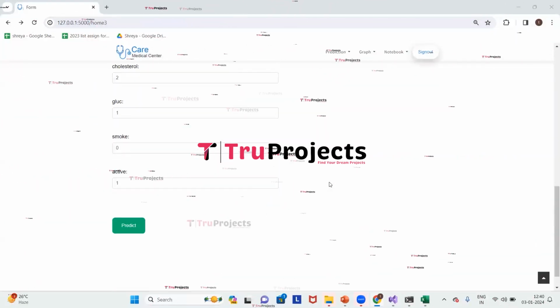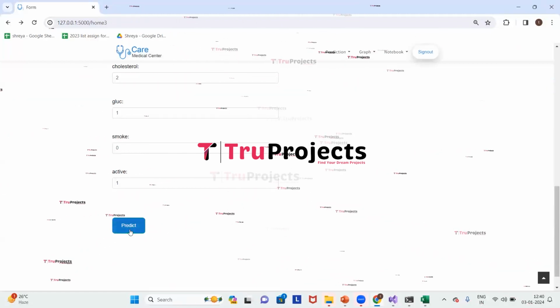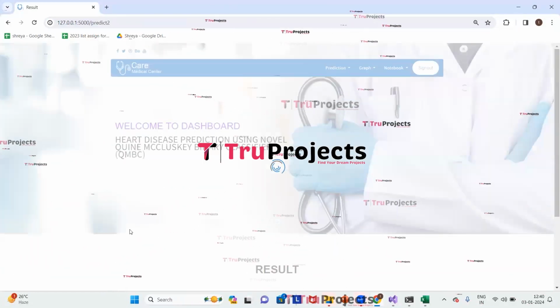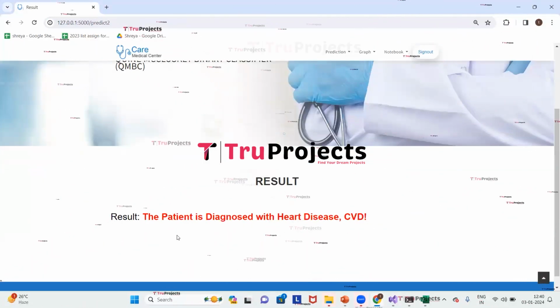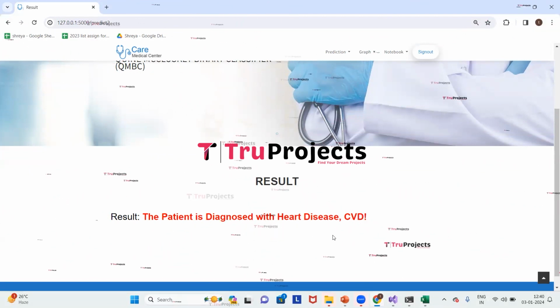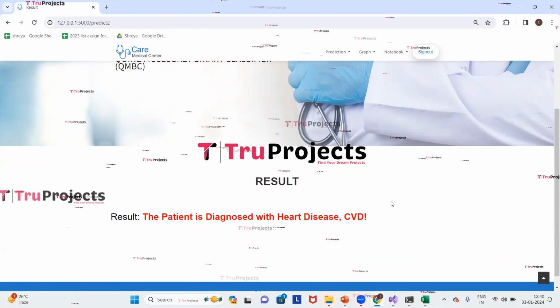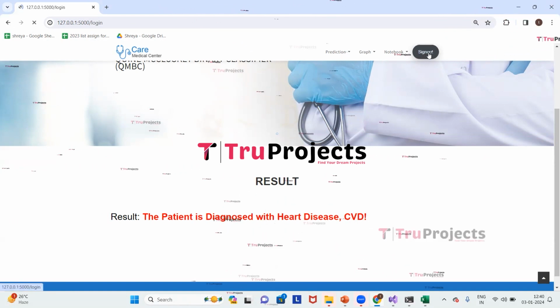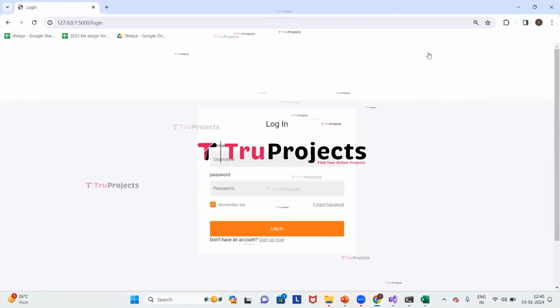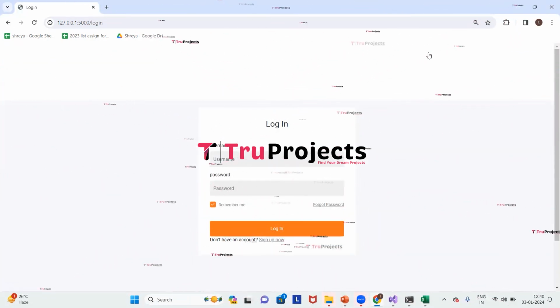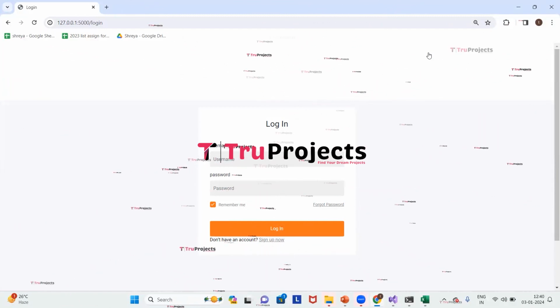I have entered all the parameters. Now click on predict. Here we got the prediction as the patient is diagnosed with heart disease and is having CVD. Now click on sign out. In this way, if we enter the parameters of the patient based on the given parameters, we will get the prediction whether the patient is diagnosed with heart disease or not.